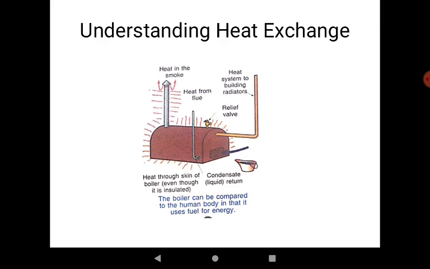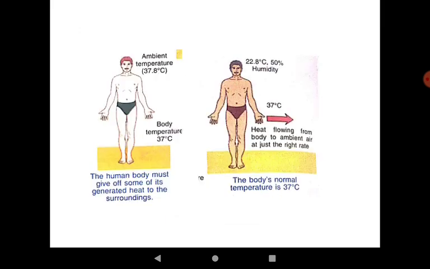So to understand it better, we may assume it as a boiler. In the boiler, we feed coal as a feedstock and as a fuel. This coal, when it burns, delivers some amount of heat. Some portion of this heat is delivered as useful work for generation of steam. But there are certain losses in the form of smoke. There are some radiation losses, some convection losses, and some other losses. So it is similar with our body. These are two pictures showing the average body temperature of our body and when we feel discomfort and comfort.